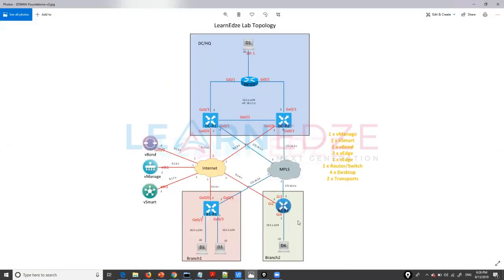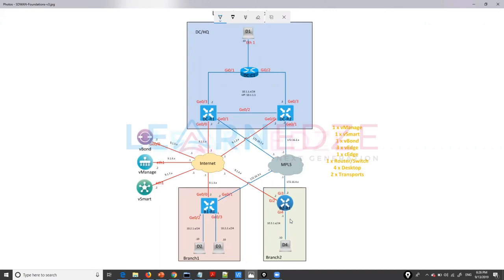Today our focus point here is basically B2R1, which is our branch network with the CSR 1000V, right?